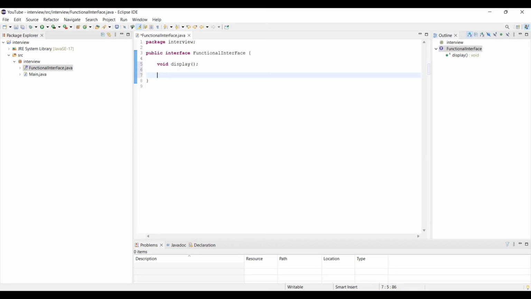Now I'm going to use this as a functional interface further in my code, with whatever facilities have been provided, but the other person doesn't know. So they say, okay, let's add one more method here, void draw, one more abstract method. So she has added one more abstract method, and now it is no longer a functional interface. I don't want to create such a mess. So to be on the safer side, I will just use this annotation, @FunctionalInterface.